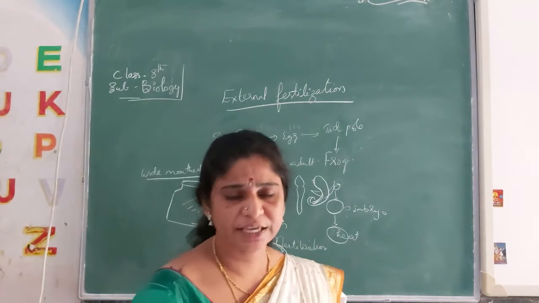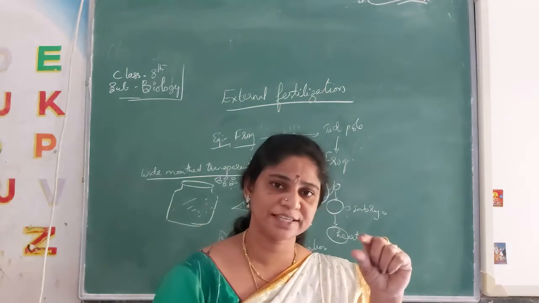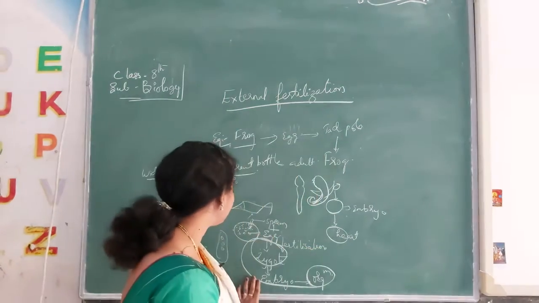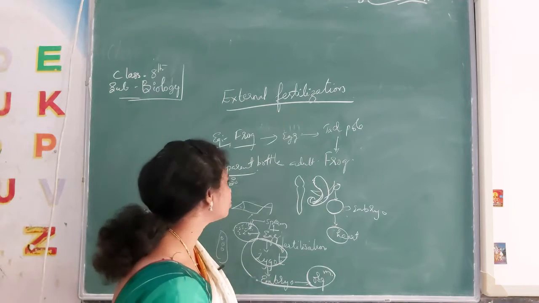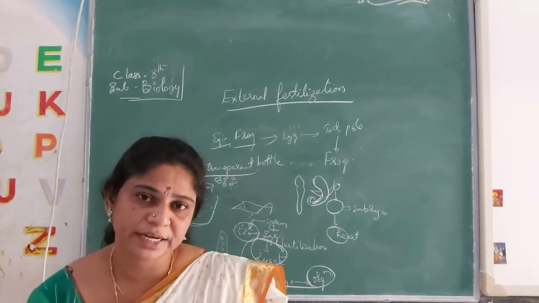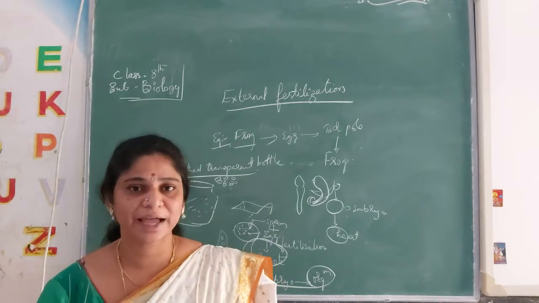Always see here, from the egg stage to the complete development of the organism, not the adult frog but a complete baby frog has to be developed.